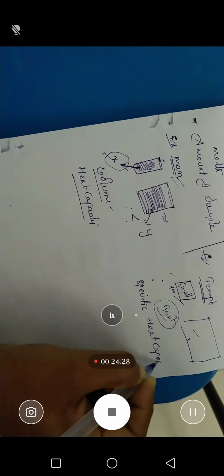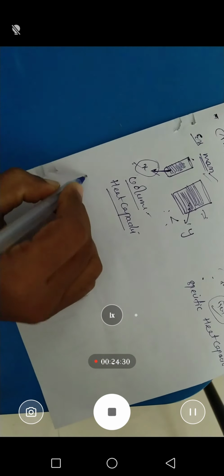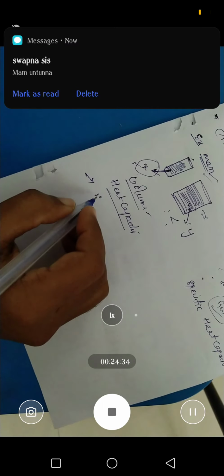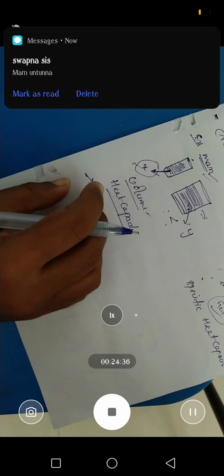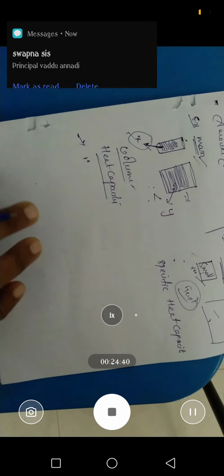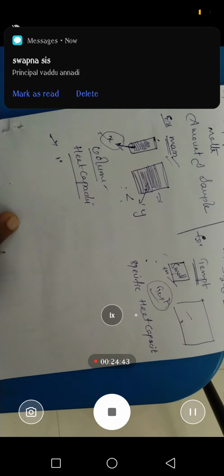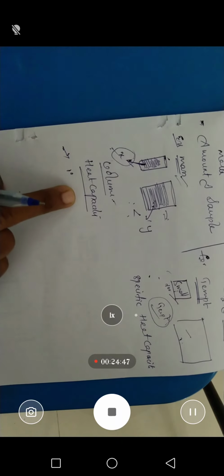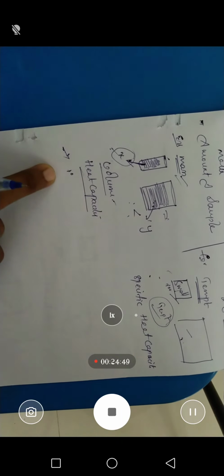Normal heat capacity means the rise in temperature when there is 1 degree rise in heat. Heat capacity means there is an increase in temperature; when the temperature increases by 1 degree, that is called heat capacity.